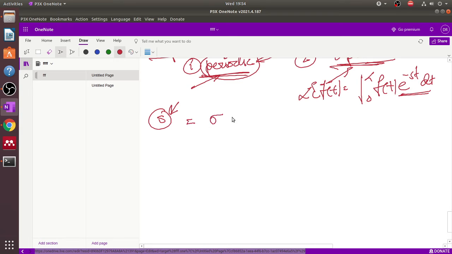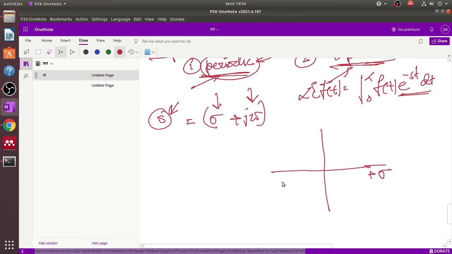This s is divided in two parts. One is sigma, which is called the attenuation constant, and the other is omega, that is the frequency domain. Now if we plot this domain, then there is plus sigma and minus sigma, and this is minus j omega, and this is plus j omega.